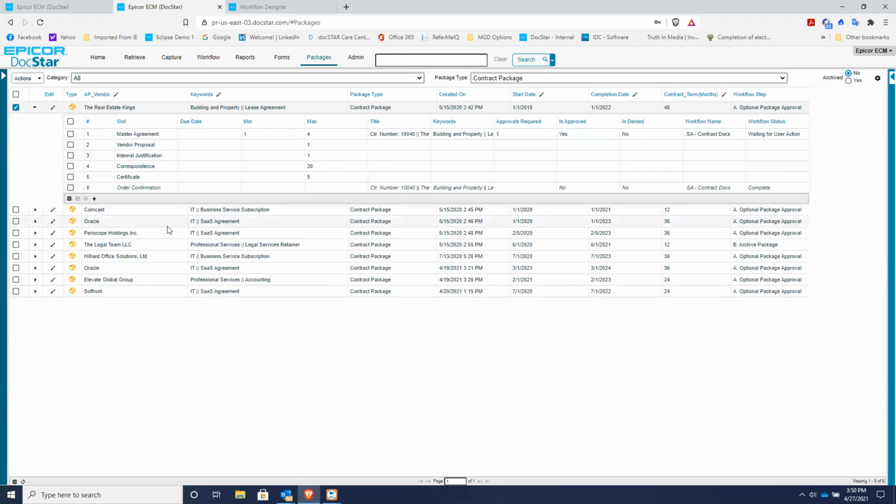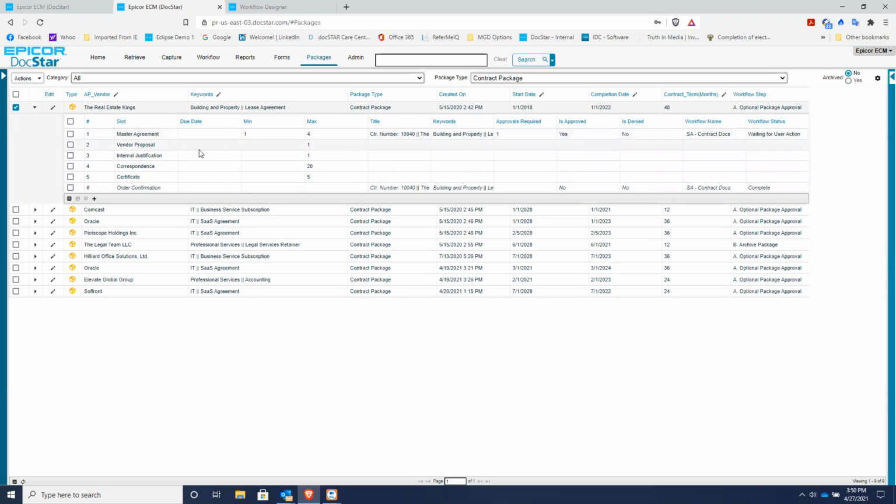So for example, for this particular package, we have a master agreement, which are the agreements we were looking at. This is the agreement that you're either going to renew or that you're going to not renew. But you could have the vendor proposals, internal justifications, any correspondence, and anything that you define that goes in these slots. And you can have due dates.